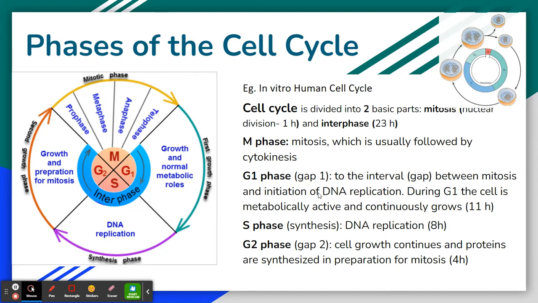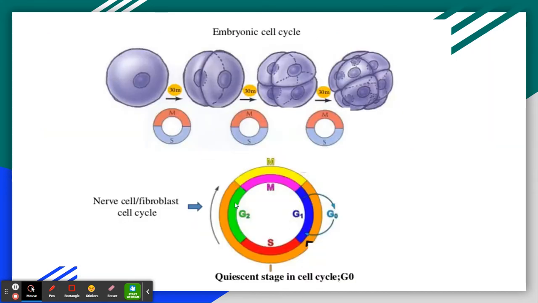We can see that all cells do not follow the same rule. For example, the embryonic cell cycle takes very little time. The cell cycle takes about 30 minutes, and it is devoid of any gap 1 and gap 2 phases. You can see that the cell is not growing, it is only dividing to form the embryo.